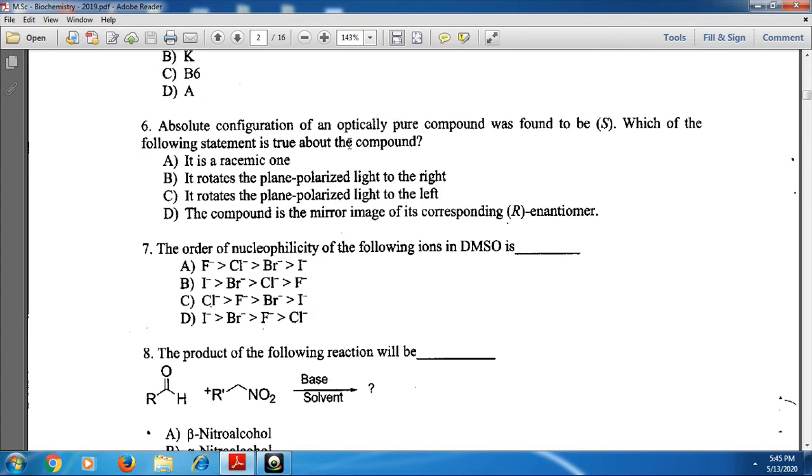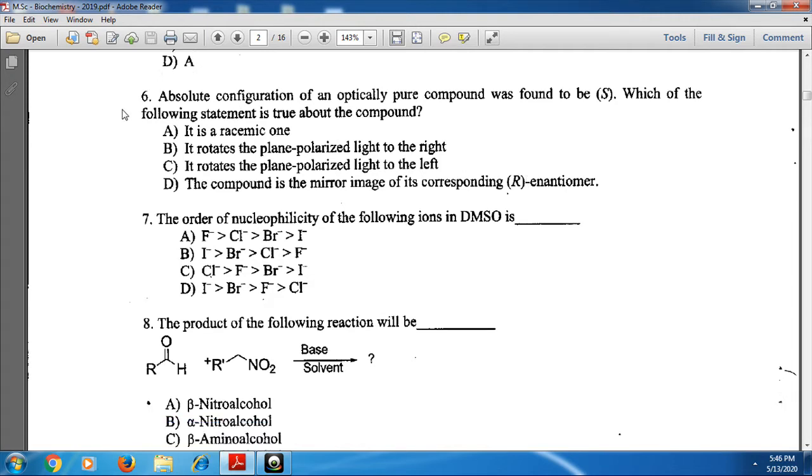Next, which of the following statements is true about that compound? Here the stereochemical descriptions sinister and rectus are mirror images. That means option D is the correct one: the compound is a mirror image of its corresponding enantiomer.